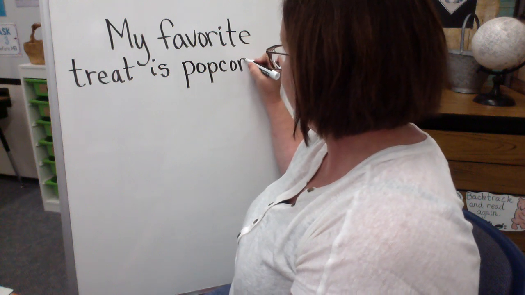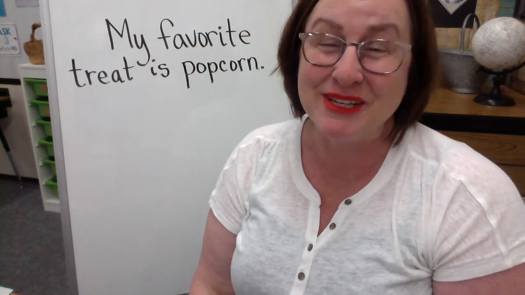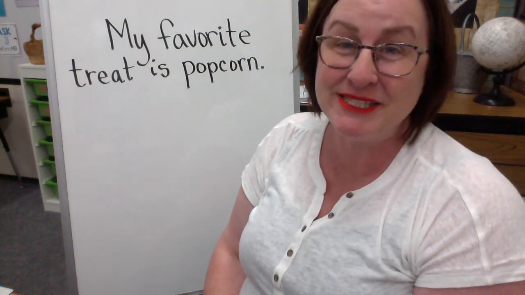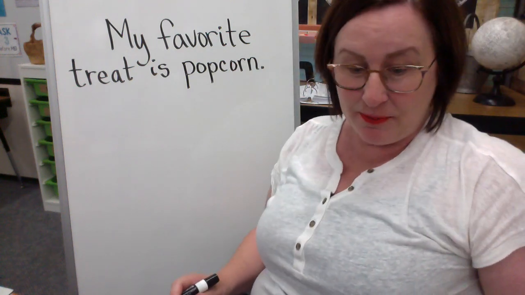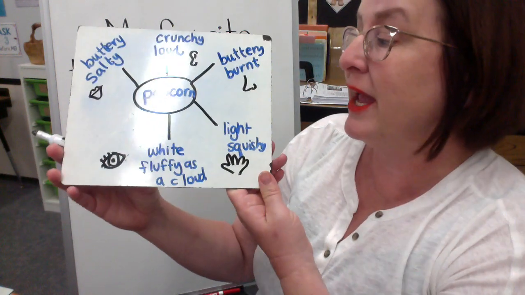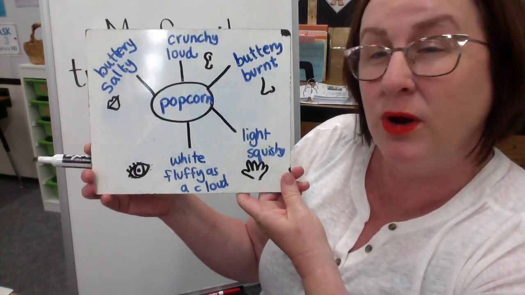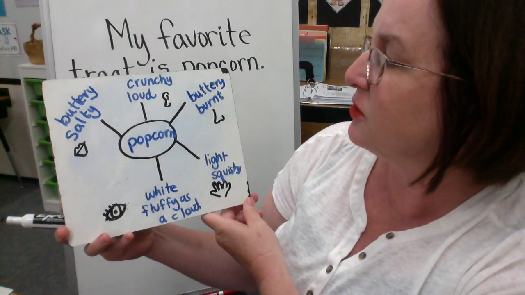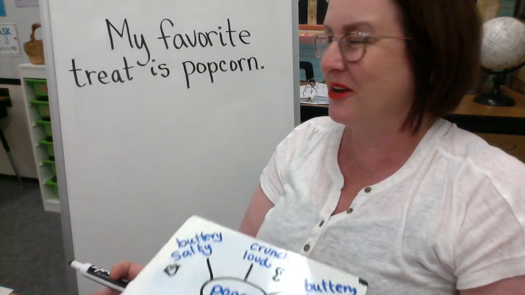Now, our subsequent sentences are going to be all about how it feels, how it smells, what it tastes like, okay? This is going to be so easy to write. You did all the hard work yesterday. So my favorite treat is popcorn. Now I'm going to go to any of the senses, and I'm going to write about any one I want. So, I think I'll start first about the way that it tastes. Buttery and salty. Okay, I'm going to start there.